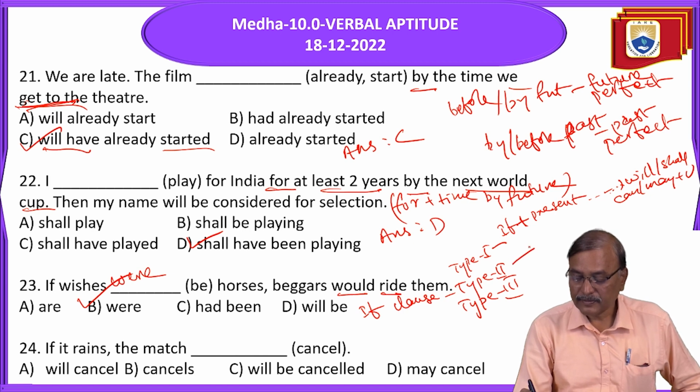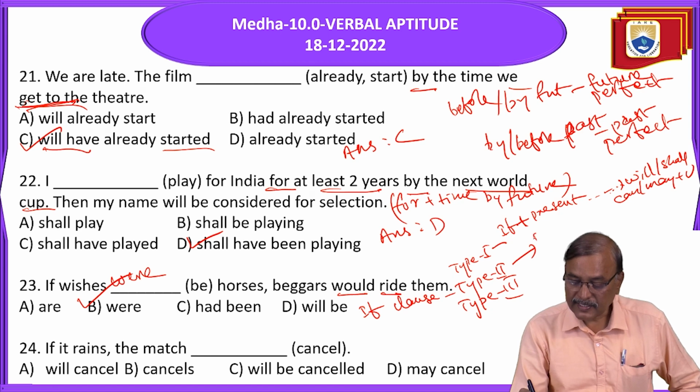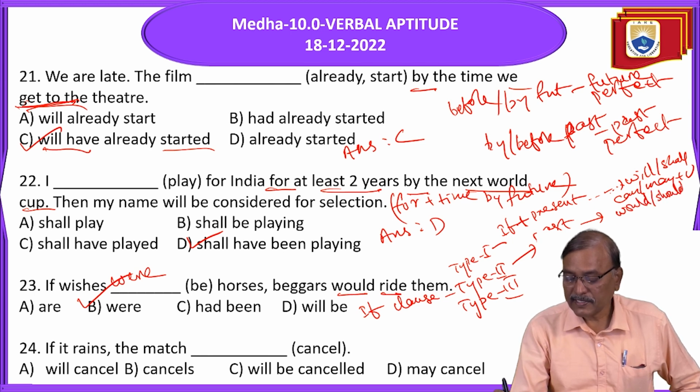In type 2, this side is past, and this side is would or should plus V1.